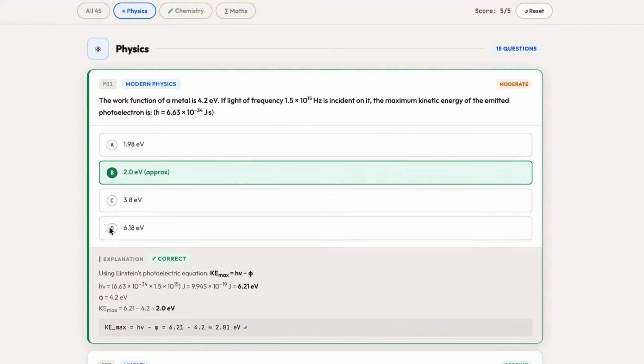Here the topic of the question is also highlighted, along with the question difficulty. If you feel that you have given an incorrect answer, take some time, go back after this live is over, and analyze why your answer went wrong, so that at the end of the day, on the exam day, you stay confident while solving the question paper.